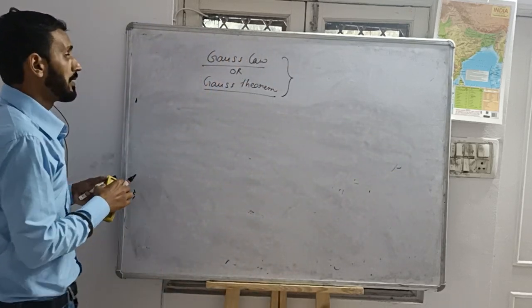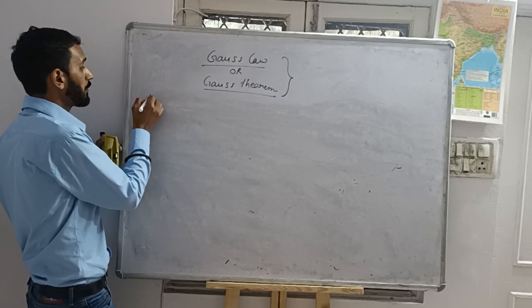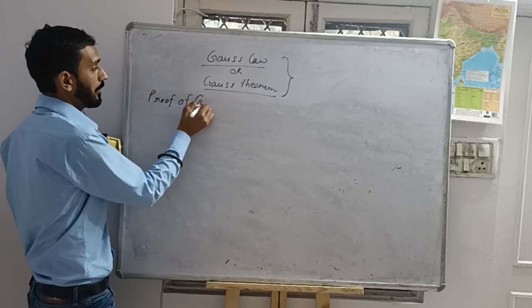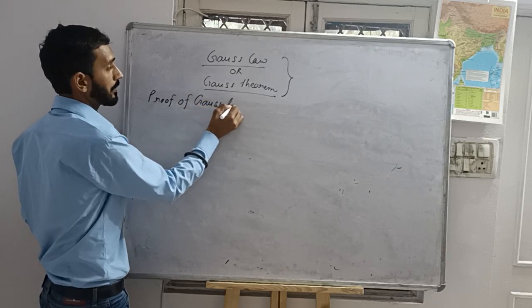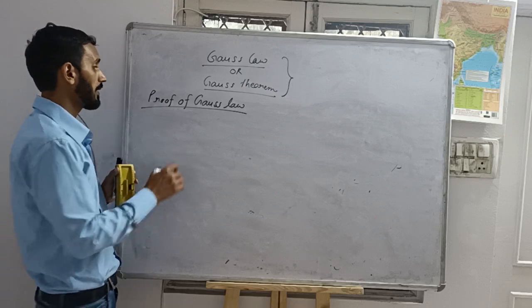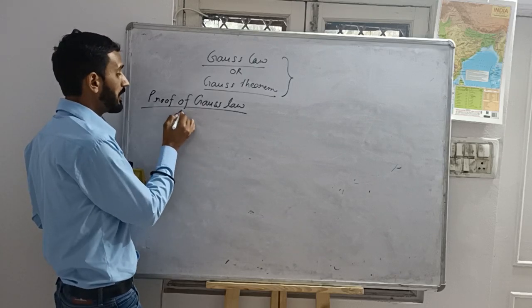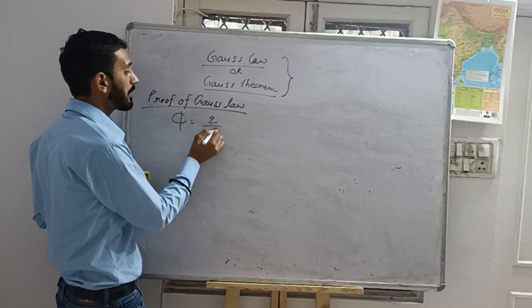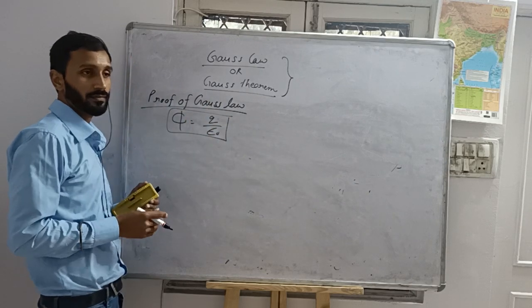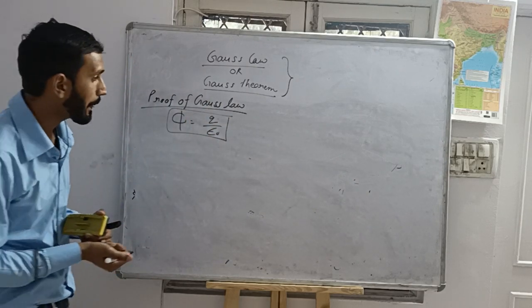Proof of Gauss law. Okay. Gauss law is actually phi is equal to q by epsilon naught. Is it okay?